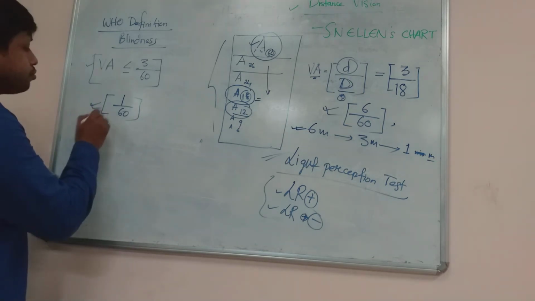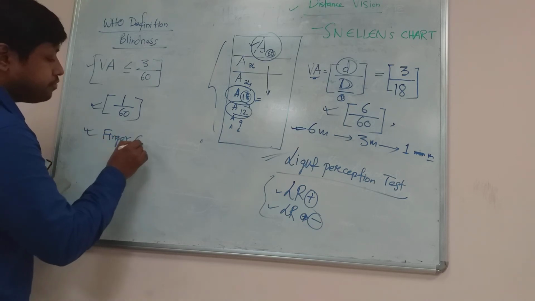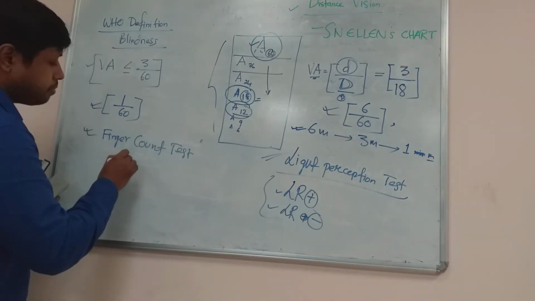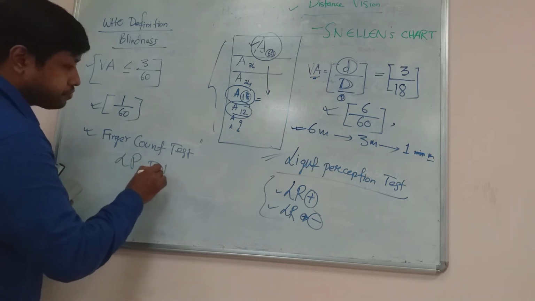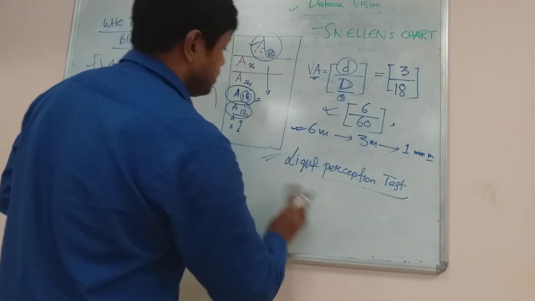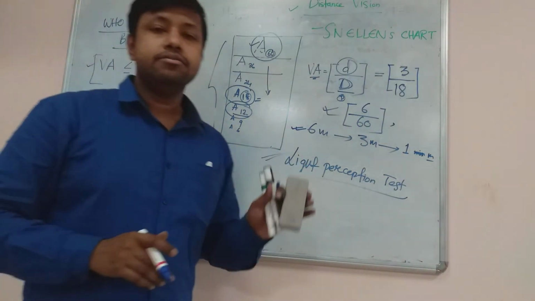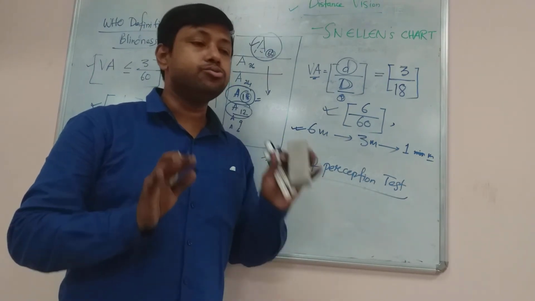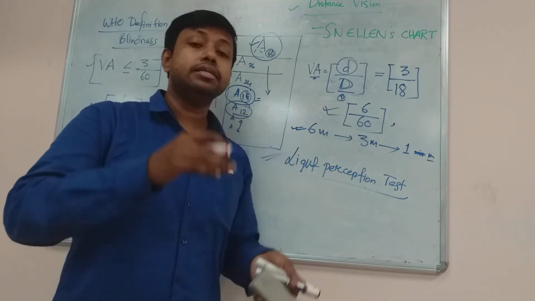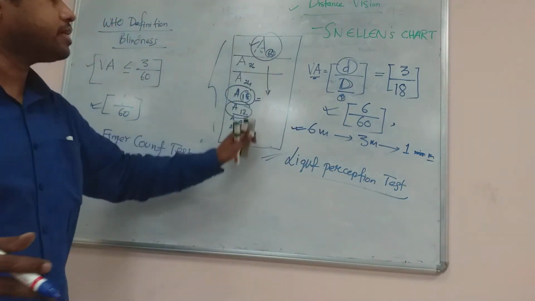For those subjects we can go for the finger count test, which I already told you about, and the light perception test. Again I am telling you, visual acuity for a subject is measured using Snellen's chart. Now what is the procedure? The subject is allowed to sit at a distance of 6 meters, and he is advised to read a letter from Snellen's chart.